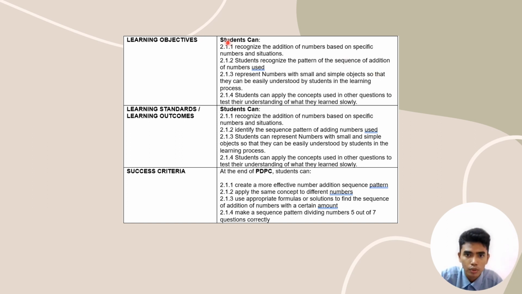So here we are, moving on to 2.1.3. We're going to represent numbers with small and simple objects so that they are easily understood by students in the learning process. Of course, a primary school student is not interested in a straight-to-the-point answer. They just want to learn about fun stuff, fairy tales, and creative things. So as a teacher, we need to create a creative way to attract primary school students' attention. In this case, we're going to use an object, an image that they really like. For example, cats, candies, or maybe rainbows